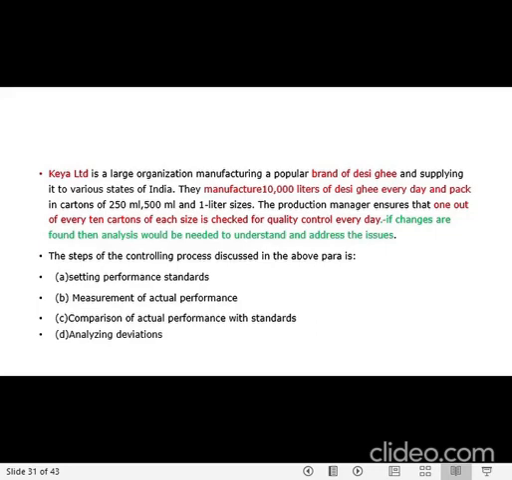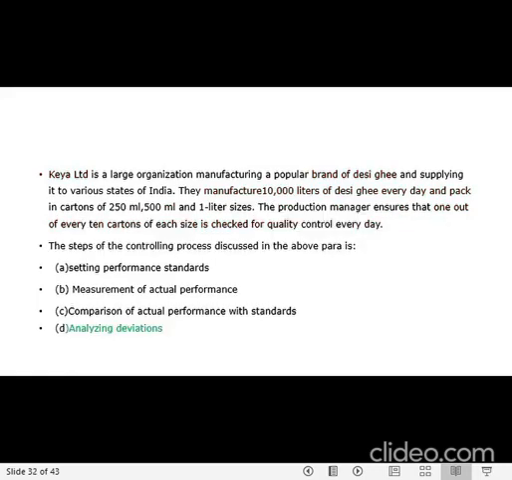So what is being found? If any changes are being found, what are they doing? They are then doing the analysis which would be needed to understand and address the issue. So which of the steps are being discussed in the controlling process? Setting performance standards, measuring actual performance, comparison of actual performance with standard, or analyzing deviations. The answer to this is analyzing the deviations and taking the steps.